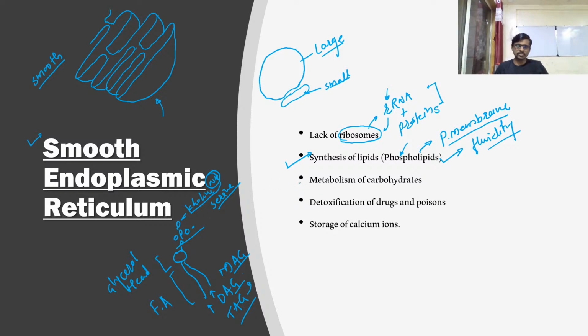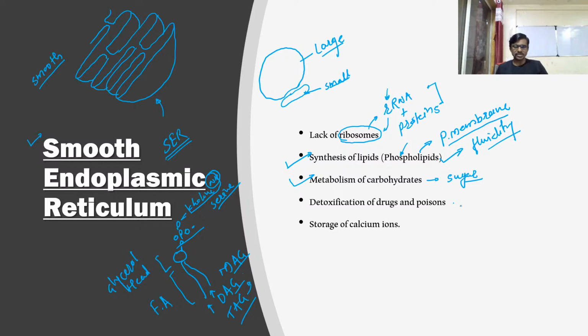So it is also involved in the metabolism of carbohydrate. Carbohydrate means a sugar. Okay, this carbohydrate is also called saccharide, and saccharide means a sugar. So it is involved in sugar metabolism also. Detoxification of drugs and poisons is also a job of this endoplasmic reticulum, the smooth endoplasmic reticulum. Okay, so simply you can say SER, smooth endoplasmic reticulum. People also write it as SER in short form.